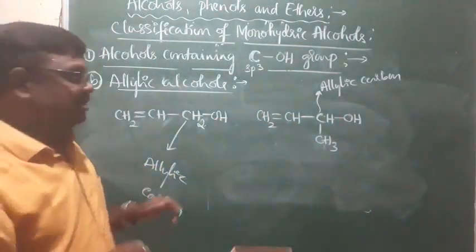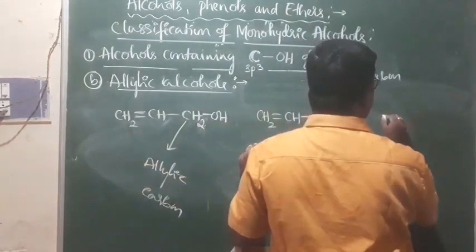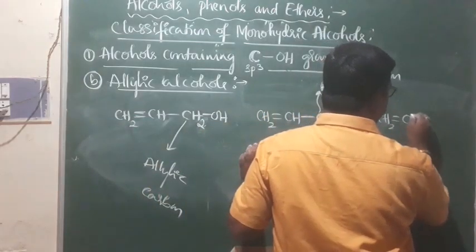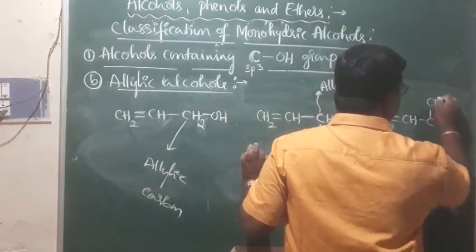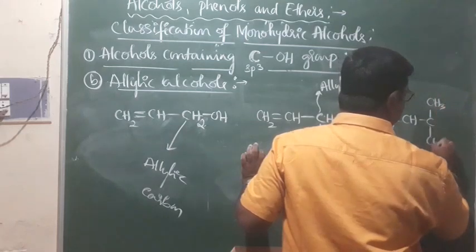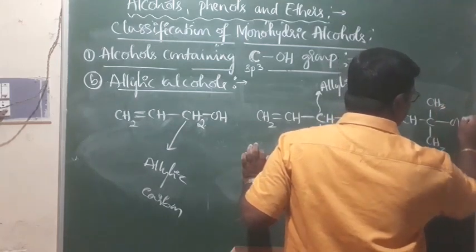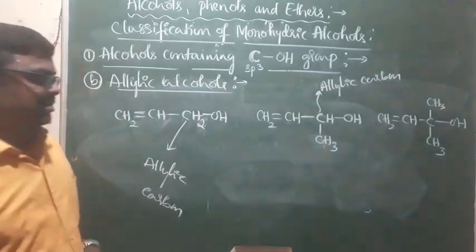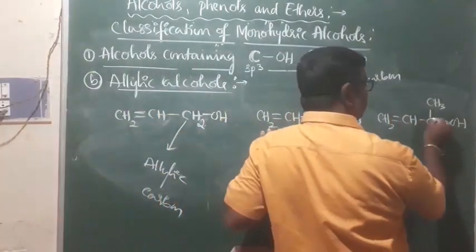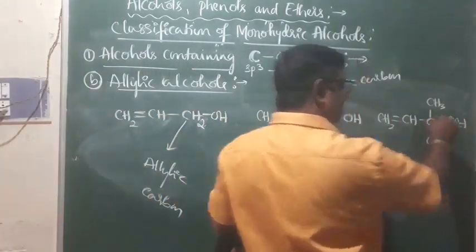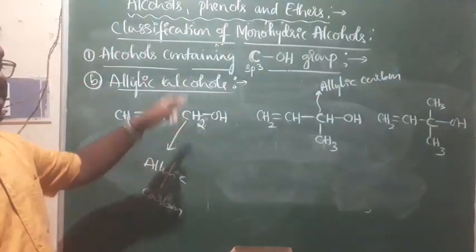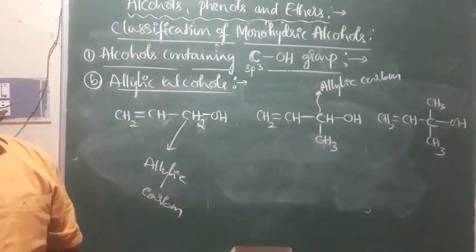We'll have one more example: CH2 double bond CH, and this is CH3, and it is CH3, and it is OH. Note, this is also an allylic alcohol because the OH group is attached to the allylic carbon. And remember, the allylic carbon atom is sp3 hybridized.